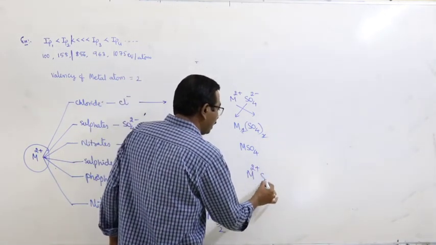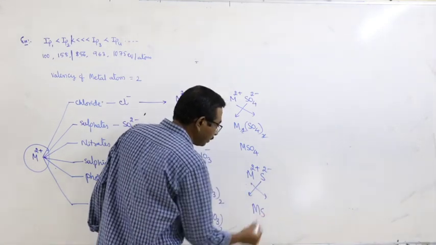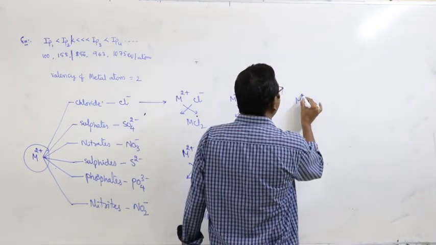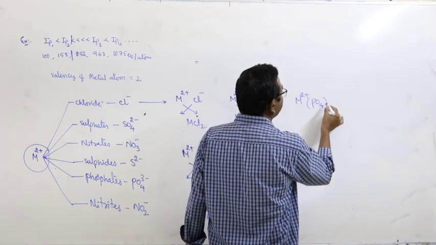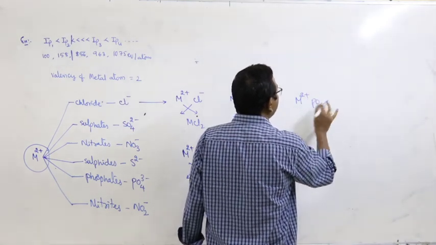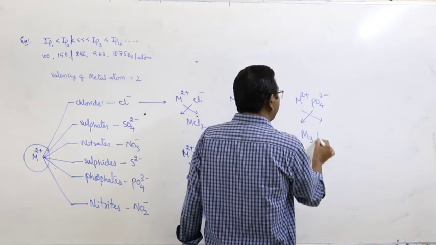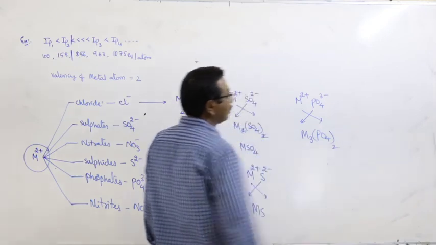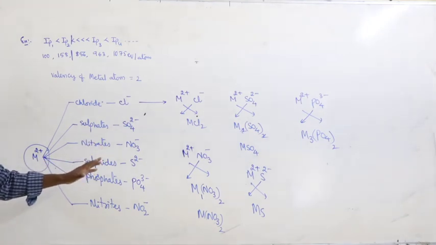M2+ and S2−, crisscross, MS. Next, M2+ and PO4 3−, crisscross: M3 (PO4) taken twice. That is about the representation of the molecular formula.